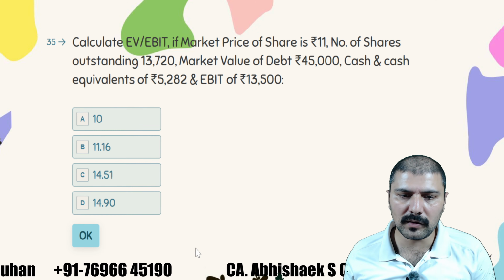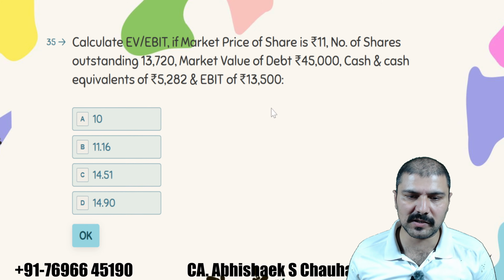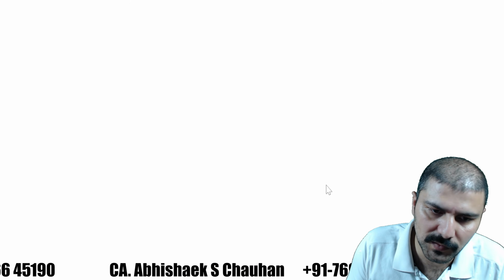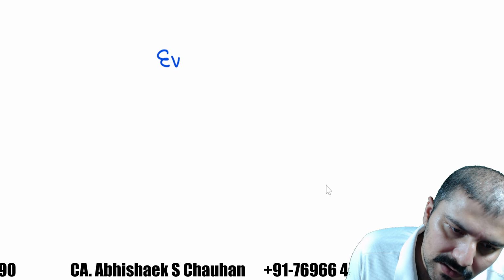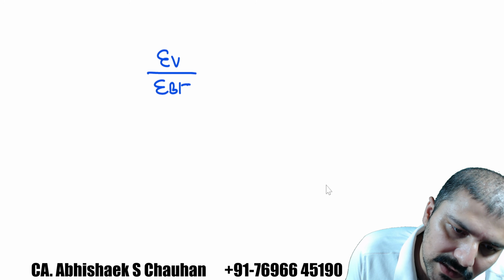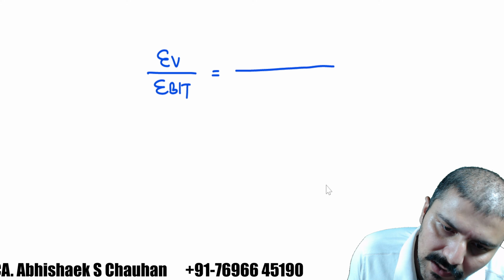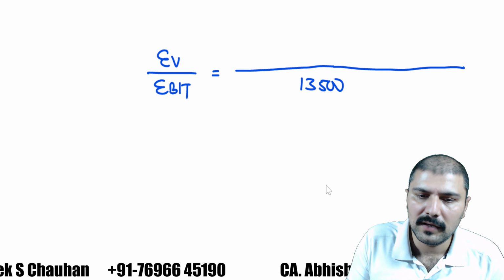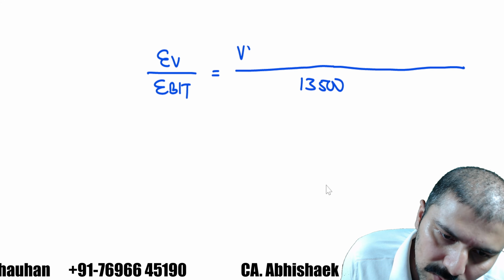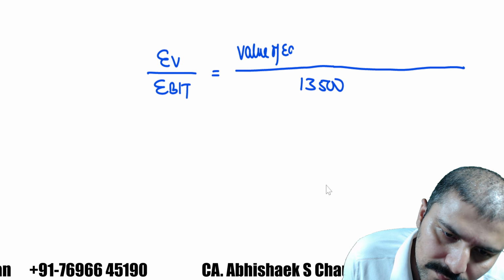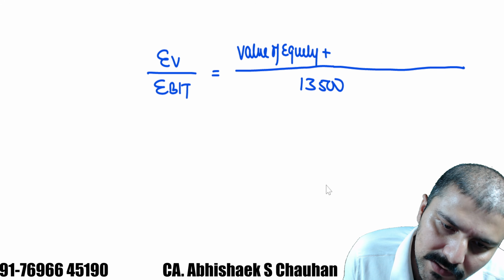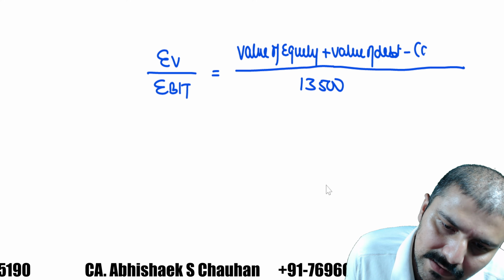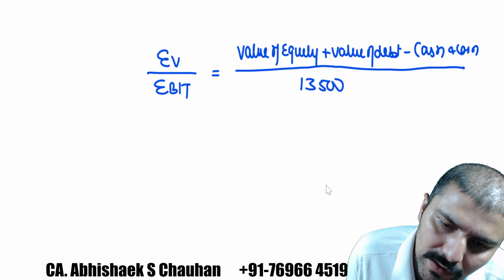So for that, how to calculate that? First of all, we need the enterprise value. For calculation of EV upon EBIT, we need EV, then EBIT is given. If we can calculate EV, the EBIT is 13,500, already given. EV is calculated as value of equity plus value of debt minus cash and cash equivalents, right?